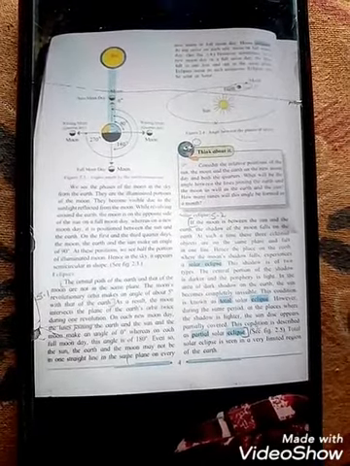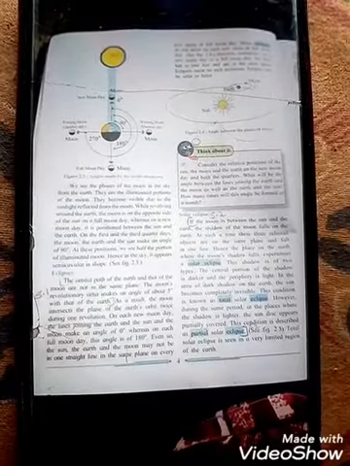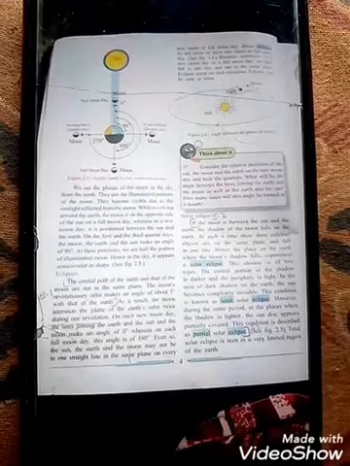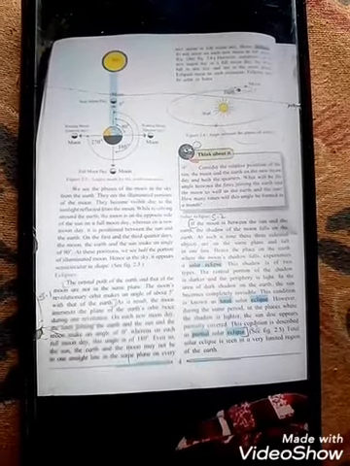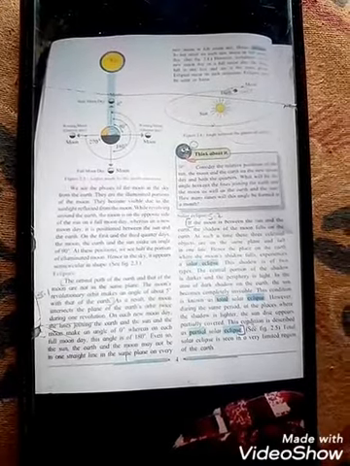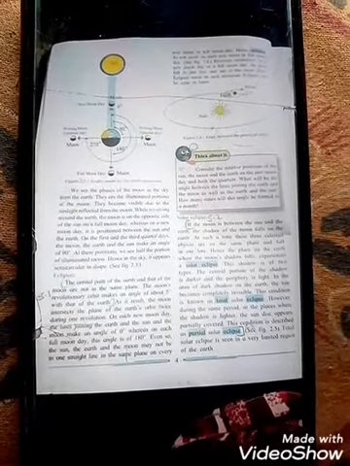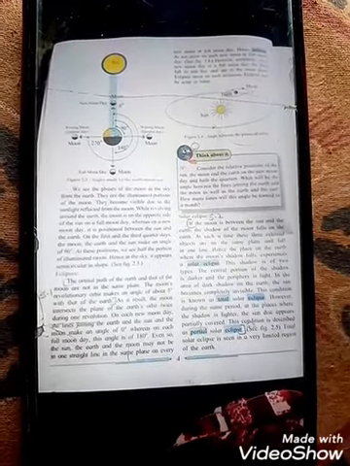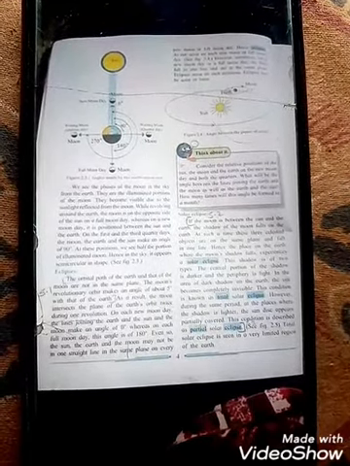Why? Because the center portion of the shadow is darker, and the moon is coming between the sun and the earth, so from the earth we can't see the sun.